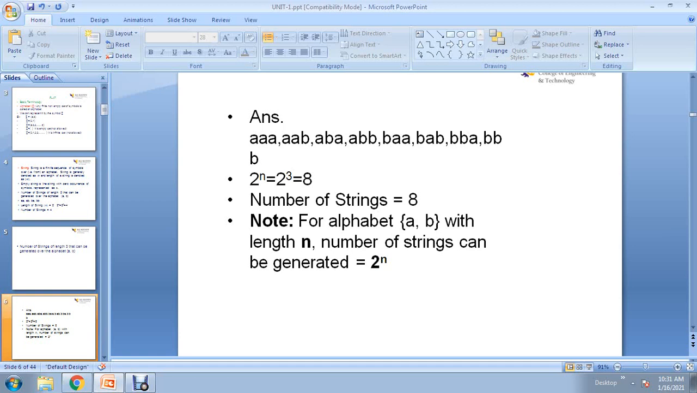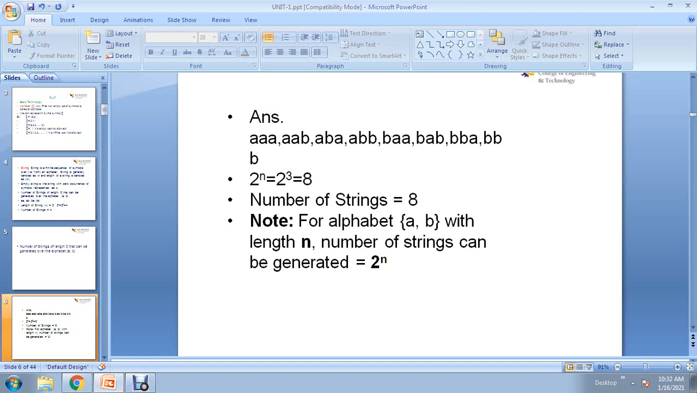See, if I ask one more question based on this, you can see here. For the alphabet, instead of a comma b, I am using 0 comma 1 comma 2. I am using 3 symbols, 0 comma 1 comma 2, with length n. The number of strings that can be generated is what? I want to find for any length n, so what is the formula? 3 power n. Why? Because the total number of symbols available in the alphabet is 3. What are those? 0 comma 1 comma 2, total 3 symbols. So 3 power n, in that case you have to use.